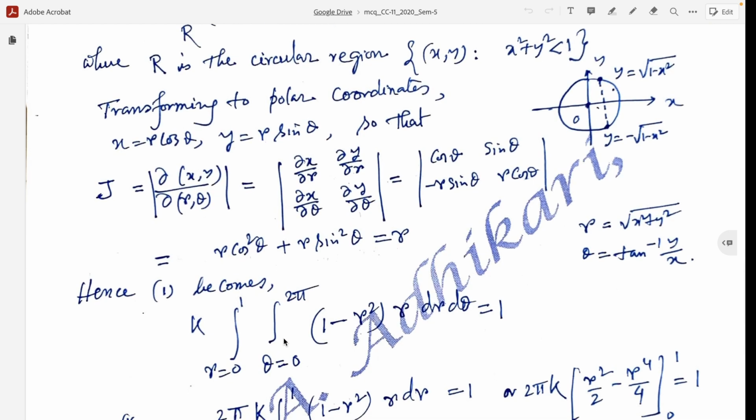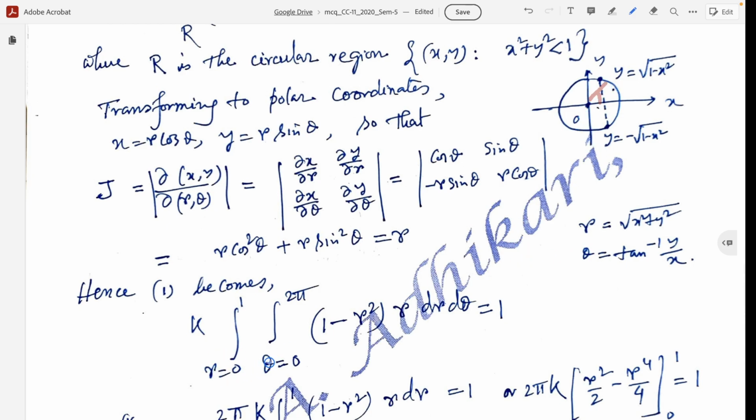Here we change the limits because theta runs from 0 to 2 pi. Theta is the angle, from the x-axis, and when it reaches 2 pi it is back at the x-axis, rotating in the anticlockwise direction. And r runs from 0 to 1 because the circle has radius 1.